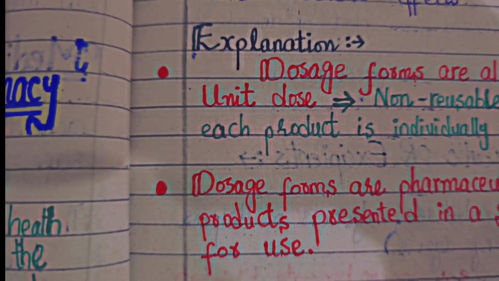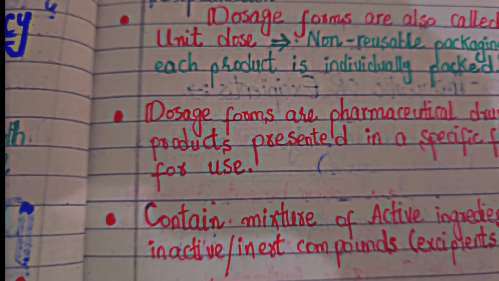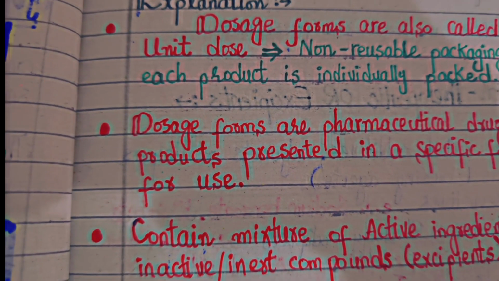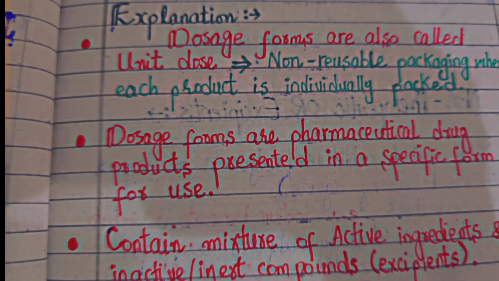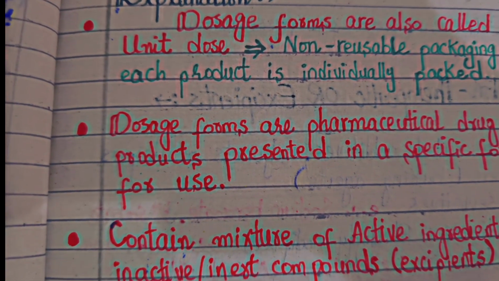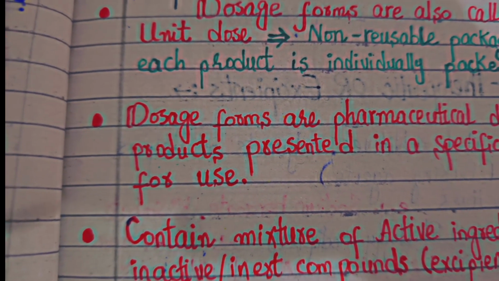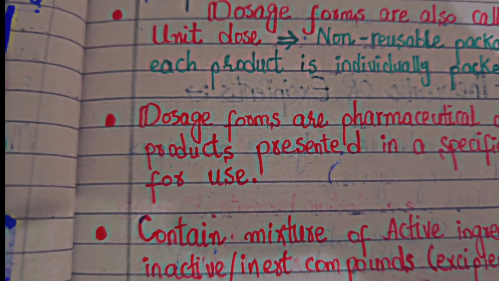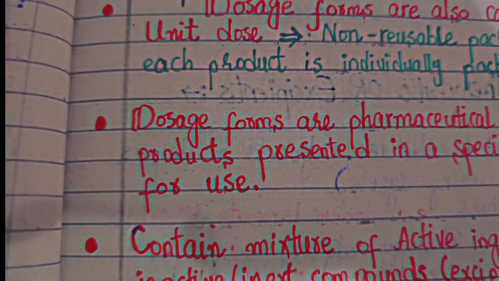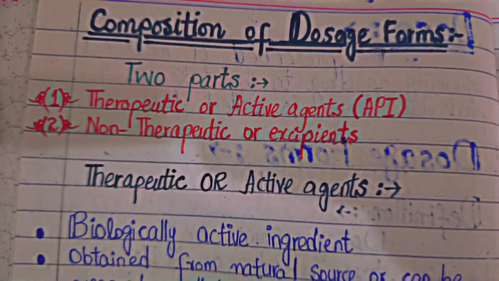So it contains the mixture of active ingredients and inactive or inert compounds. Inert compounds are basically the excipients. Active compounds are basically the drugs that are administered.